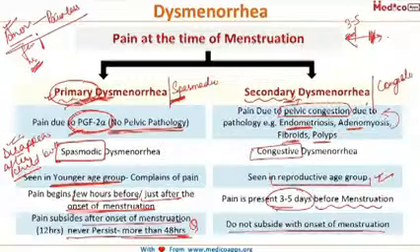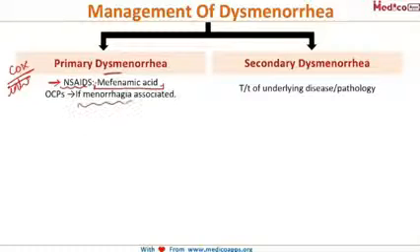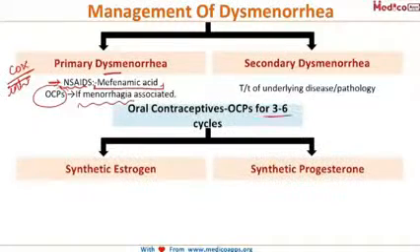Now coming to the management. In case of primary dysmenorrhea, the treatment of choice is NSAIDs, and in this you can give mefenamic acid. These are basically cyclooxygenase inhibitors, and therefore they will relieve pain. Another important thing is that if this dysmenorrhea is associated with menorrhagia, then in that case the treatment of choice becomes OCPs, the oral contraceptive pills. And these OCPs need to be given for 3 to 6 cycles.